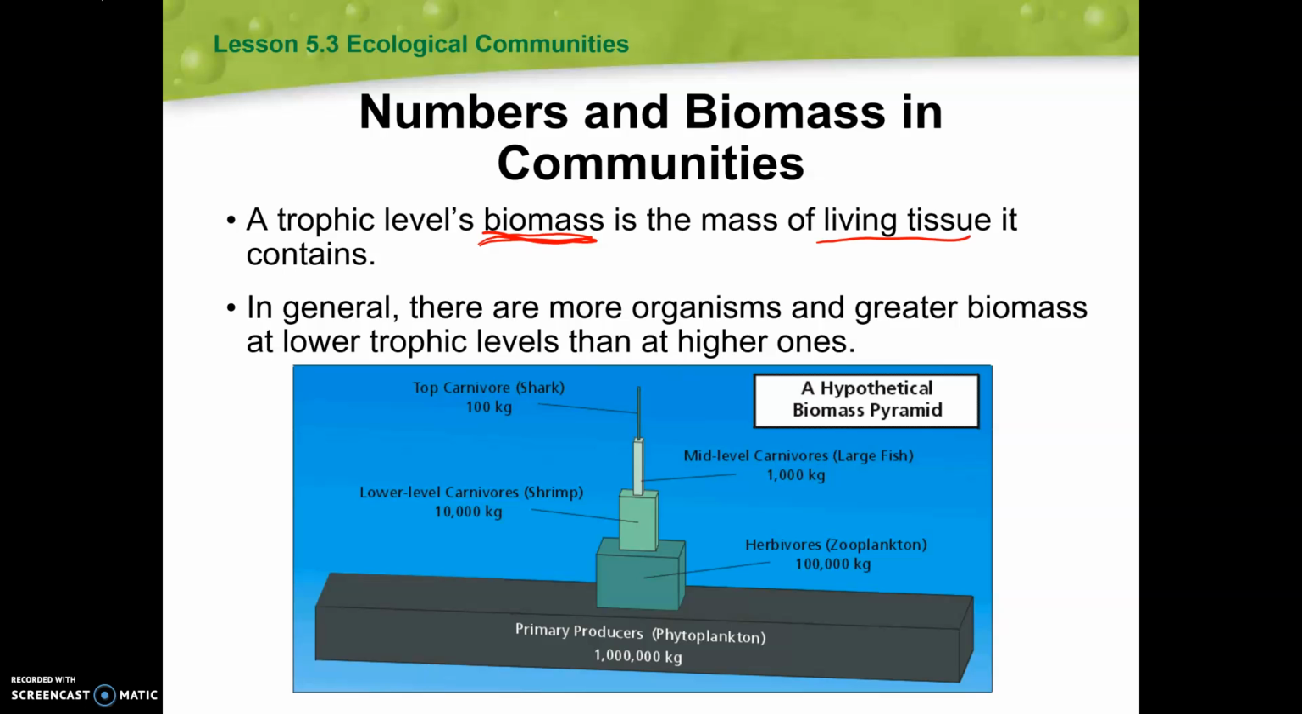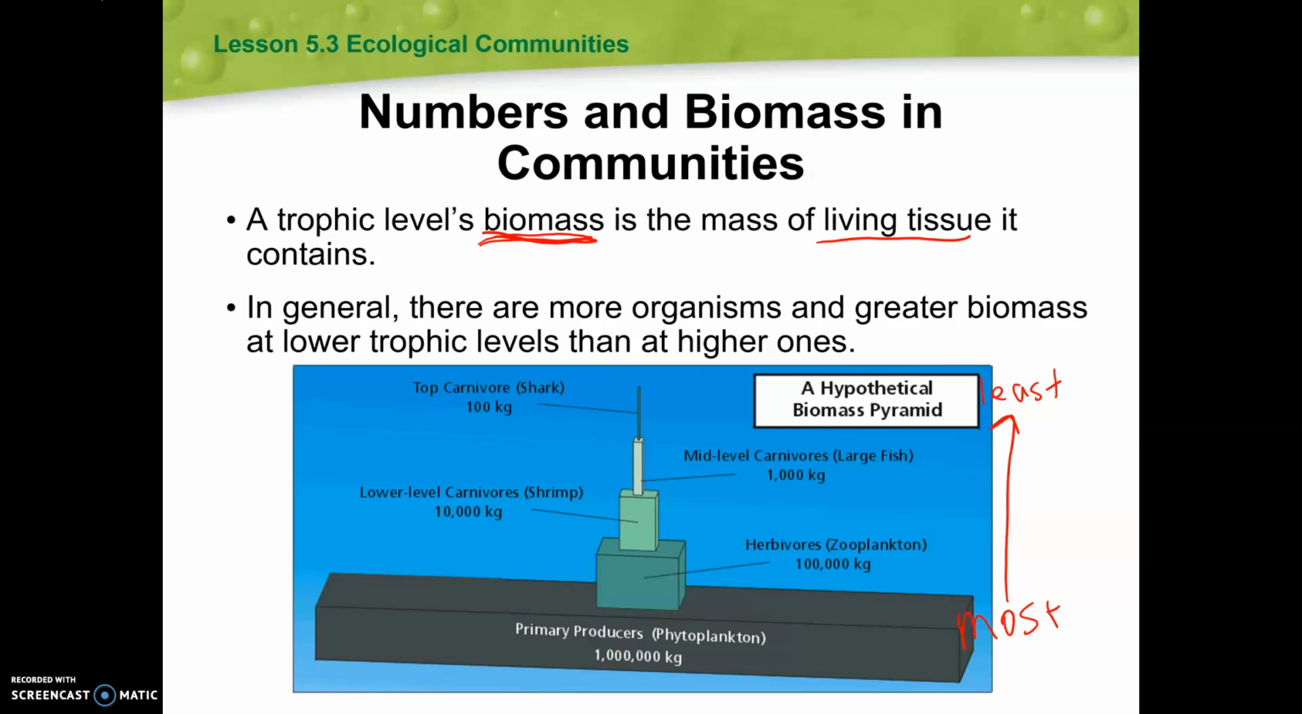So in general, the more organisms that are there, the greater biomass there is. So we know that our primary producers are going to have the most biomass, and we're going to decrease that as we move up in our trophic levels, because we know each time we go up, we're going to be losing some energy. Only 10% of that energy is going to be transferred to each trophic level.